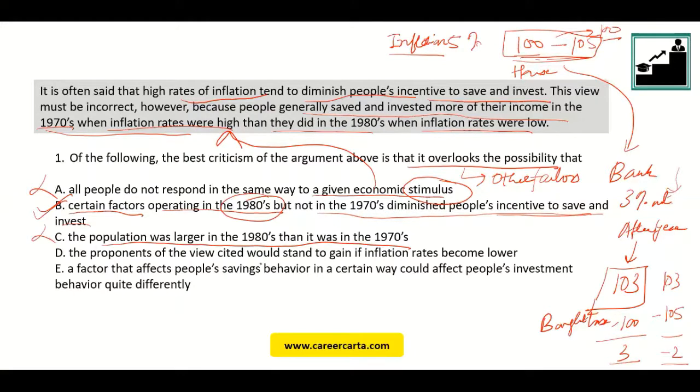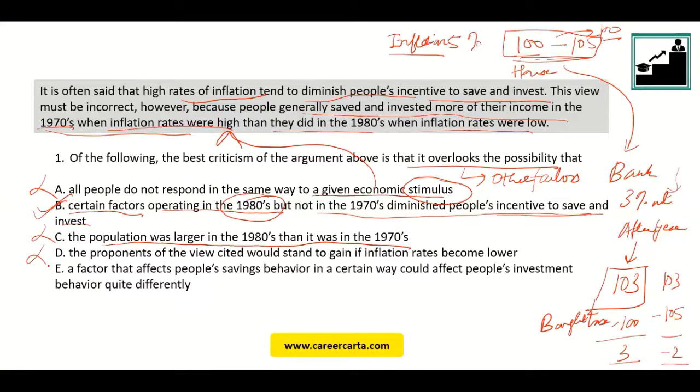The proponents of the view cited would stand to gain if inflation rates become lower. See, first of all, there is no proponent of this particular view. Okay, there is a paradox that has been presented. Nobody has really taken sides on a particular view, and we cannot even say that they stand to gain if inflation rates become lower, because they are themselves trying to figure out this paradox. So this also goes out.